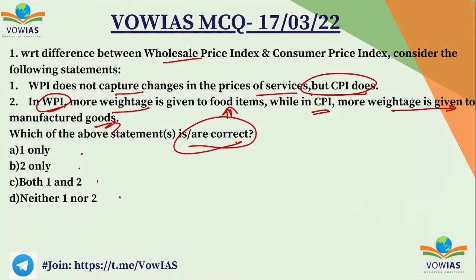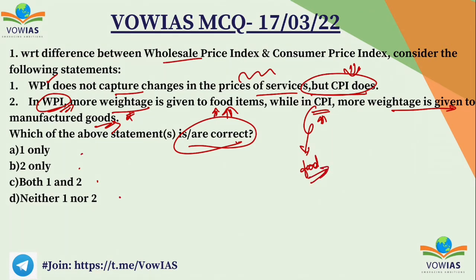So, if you see the first statement, it is right because WPI does not capture change in prices of services, but CPI does. This is true. But the second one, in WPI, more weightage is given to food items, whereas in CPI, more weightage to manufactured goods. In general, whenever we talk about consumer price index or inflation from consumer point of view, we will just look at the food prices.